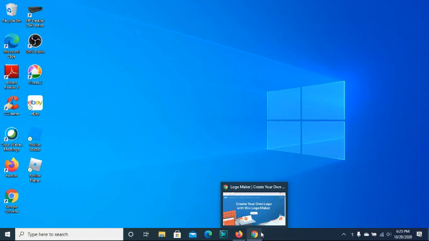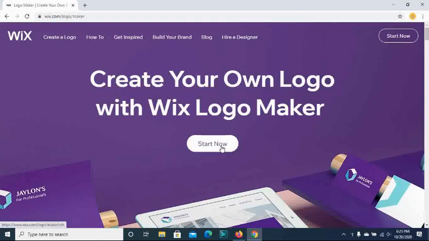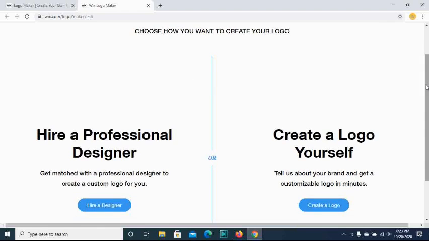Logo maker. So for that, go to your web browser and type in Wix logo maker, and then this window will appear. And now let's click on start now. Okay, it says to choose how you want to create your logo. We can create a logo ourselves. So click on this.